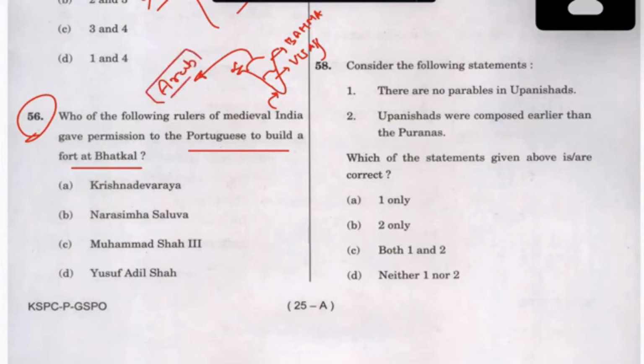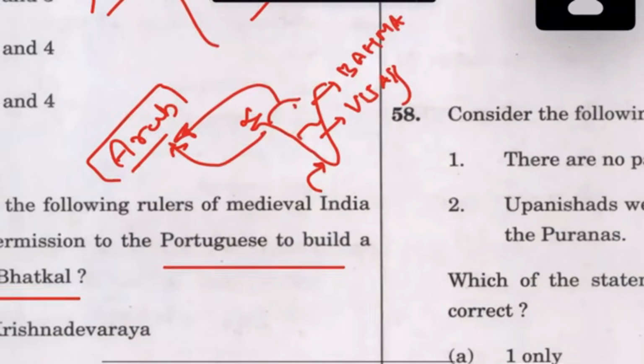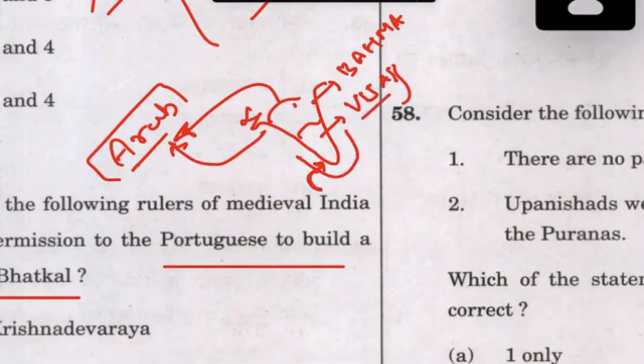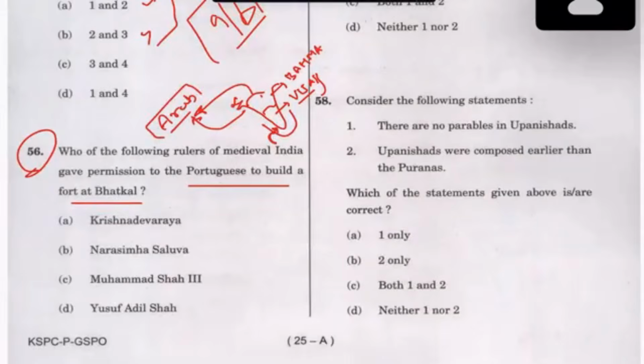Bahmani kings used to have many people from Arab nations. Vijayanagara did not have this because of the sea route, so they could not get weaponry, and hence the Portuguese coming here used this chance to give them some concession to prevent the Bahmani from attacking.